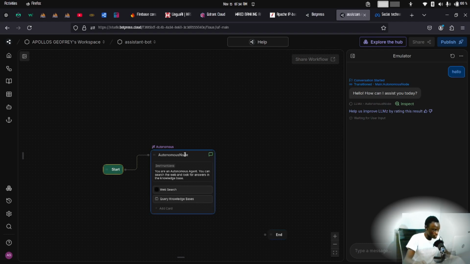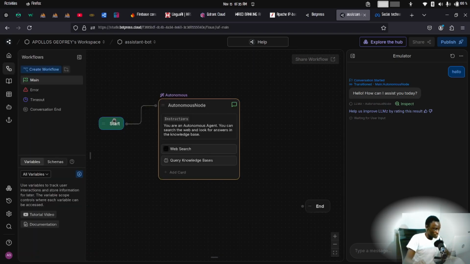So this is an autonomous node. Basically, developing an agent with Botpress is all about connecting different nodes together. There are a couple of nodes provided by Botpress for different purposes. If you look at this, you notice that there's a start node. It's just like a flow. The conversation is initiated at this point and then it flows down to this autonomous node. Interestingly, the autonomous node has certain capabilities, meaning it can search the web, and it can retrieve some information or data from the knowledge base. Knowledge base is another functionality of an AI agent that enables these agents to be equipped and enriched with the kind of knowledge you want them to have.